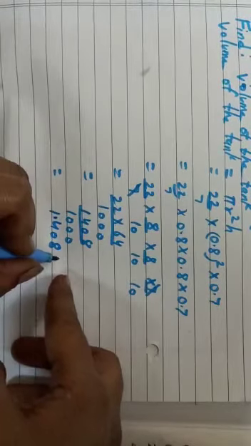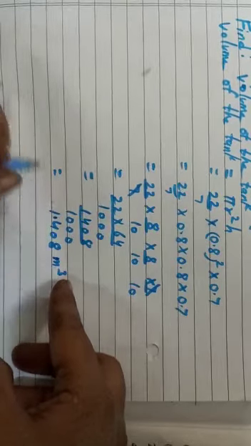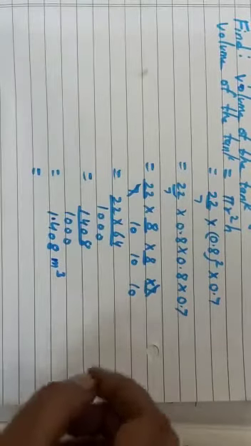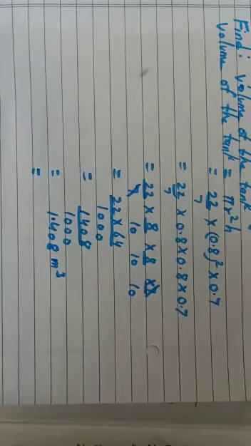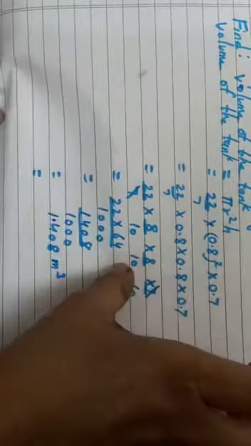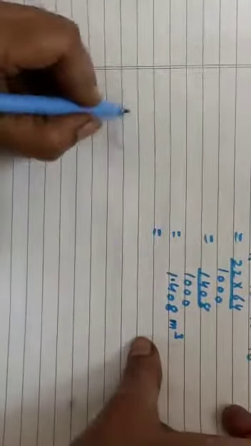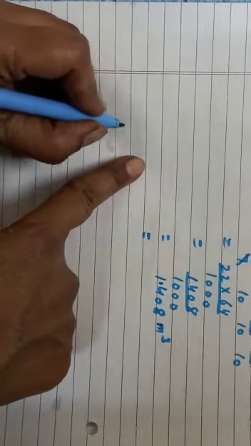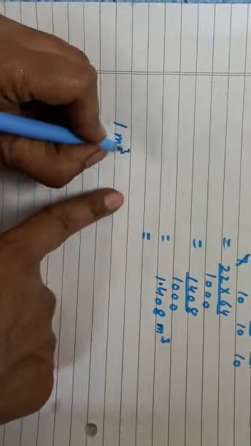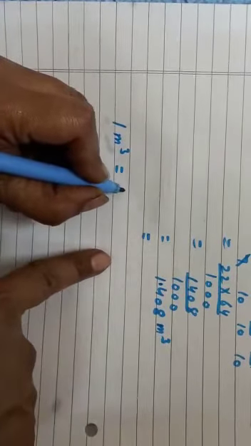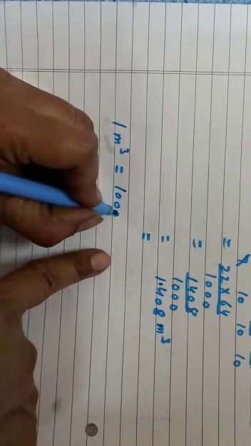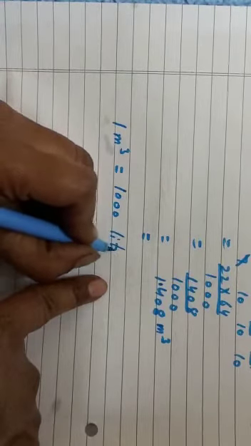This is cubic meter. Now see, they are asking you how much water a tank can hold. So we have to get the answer in liters. So now here, 1 cubic meter is equal to 1000 liters.